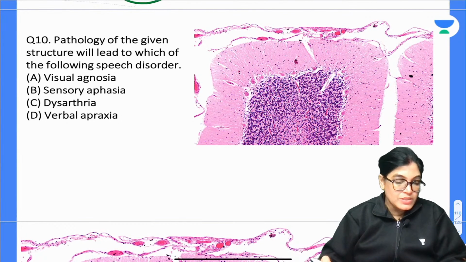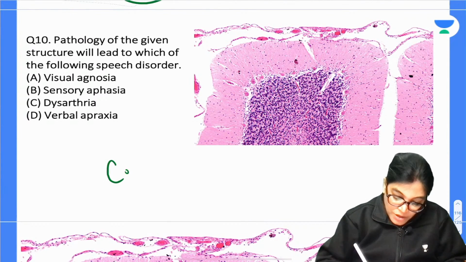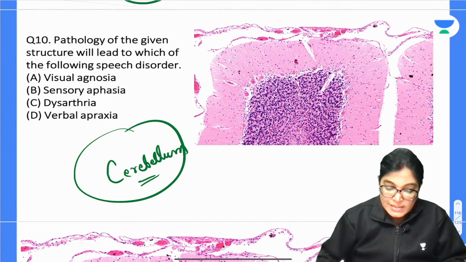So firstly, tell me which histological slide is this? This is a slide of cerebellum. This is a slide of cerebellum, because we can clearly see the Purkinje cells.